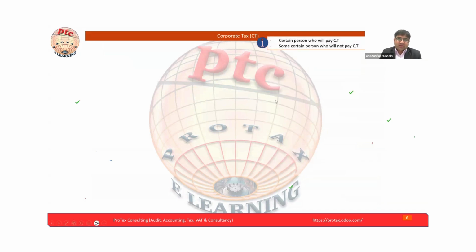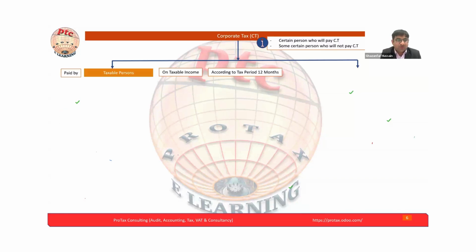So while discussing the corporate tax, we will go through which people will pay the corporate tax and which certain people will not pay corporate tax. Normally, the definition of corporate tax is that it is paid by the taxable person on taxable income according to the tax period. So this is the definition for common understanding and as per law, but further, we will understand how it will move.